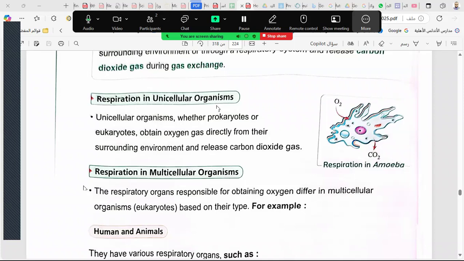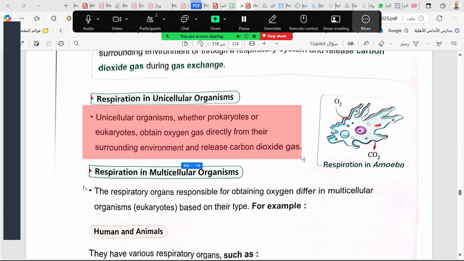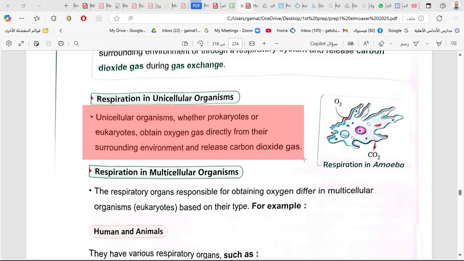Some living organisms take oxygen very easily. The unicellular organisms take oxygen very easily from the surrounding environment without any system. They don't need any system. They don't have a respiratory system. They take oxygen directly, like amoeba, for example. The amoeba takes oxygen through the cell membrane and removes carbon dioxide through the cell membrane.